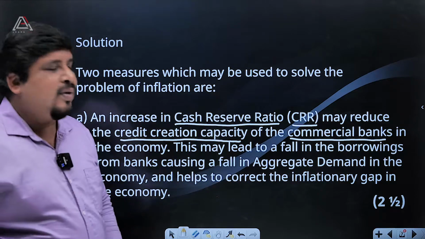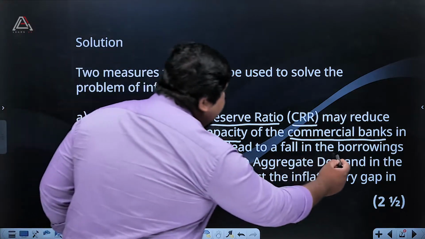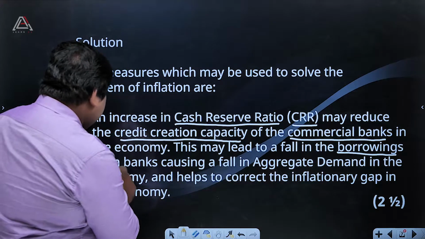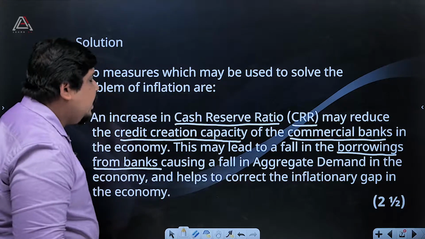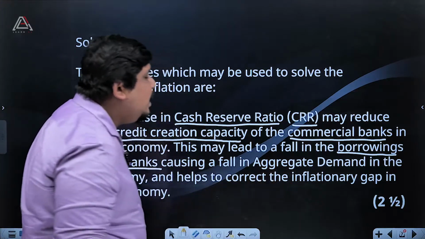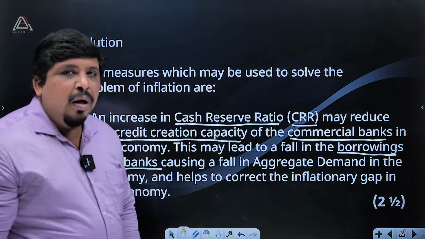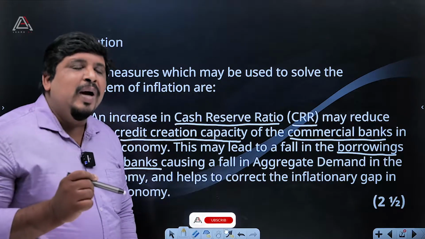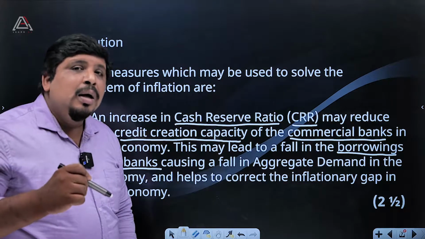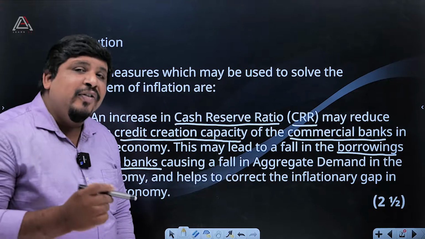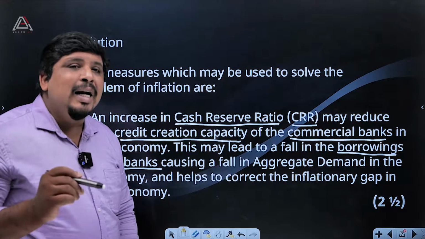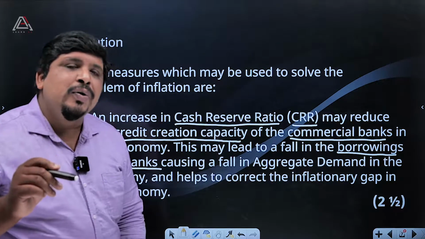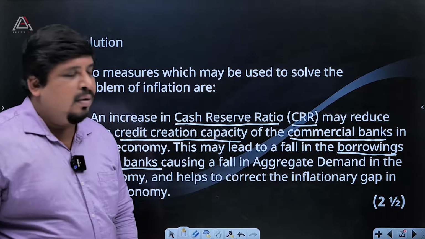So that amount should be deducted from their capital, which means falling aggregate demand in the economy. We are aware that the main function of a bank is credit creation through different ways. So the credit creation amount is reduced from 1000 crores to 950 crores.